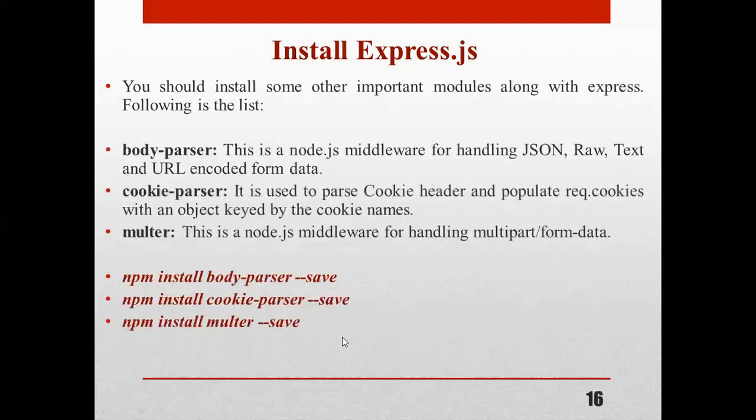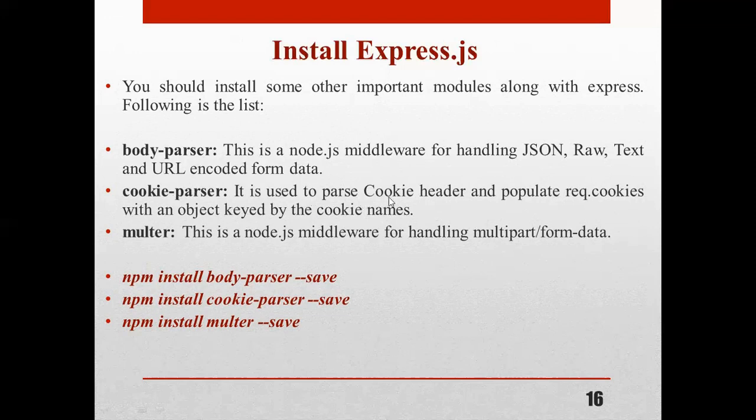Okay. Then we have to install some other important modules along with the Express framework, like body-parser, cookie-parser, and multer. Body-parser is a Node.js middleware that provides handling for JSON, raw text, and URL-encoded form data. For that, we need body-parser. Then what is cookie-parser?